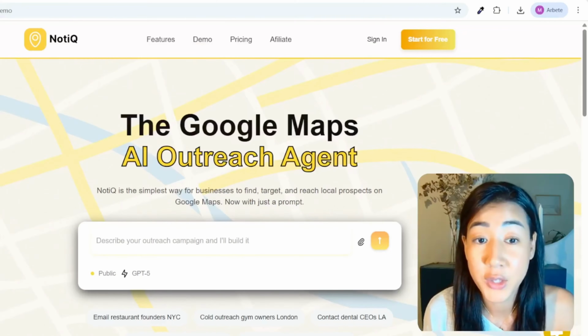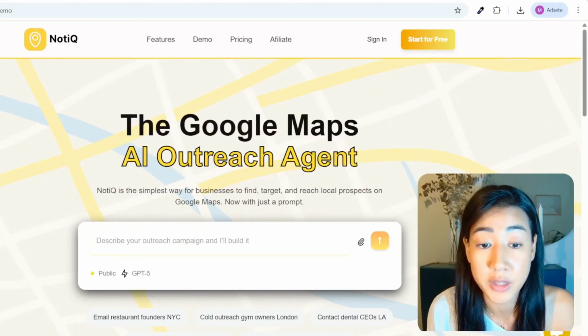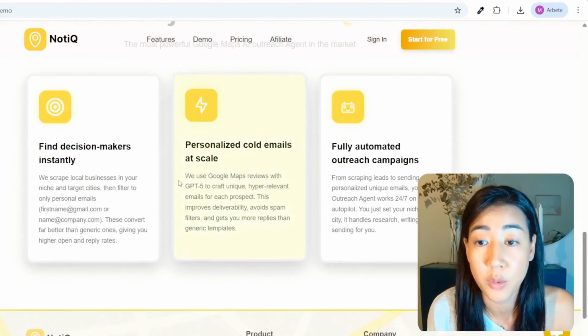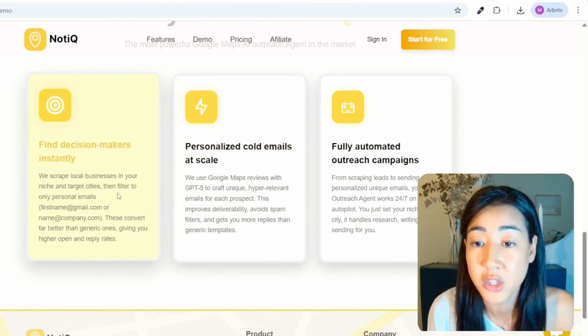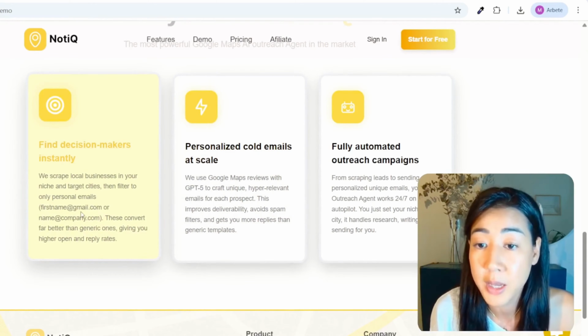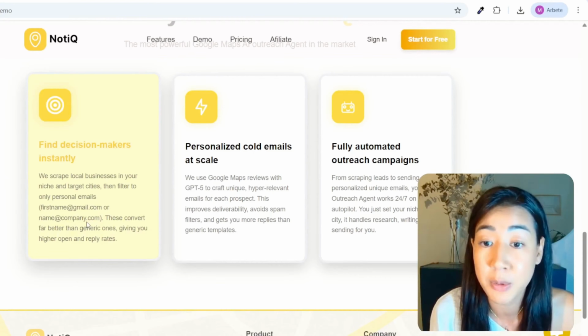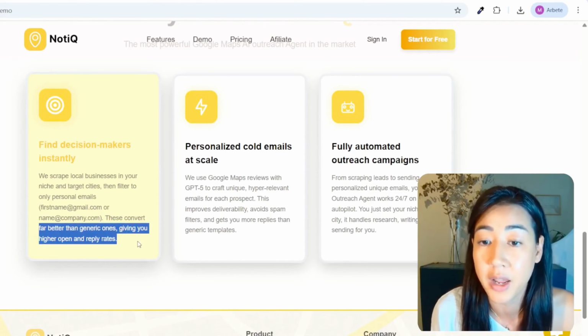24/7. Okay, so before jumping into a short demo, I just want to talk a little bit about how this works. So the first step here is that we're going to find decision makers. So we scrape local businesses in your niche and target cities, then filter to only personal emails like firstname@gmail.com or name@company.com. And why do we do this? Because these convert far better than generic ones, giving you higher open and reply rates.